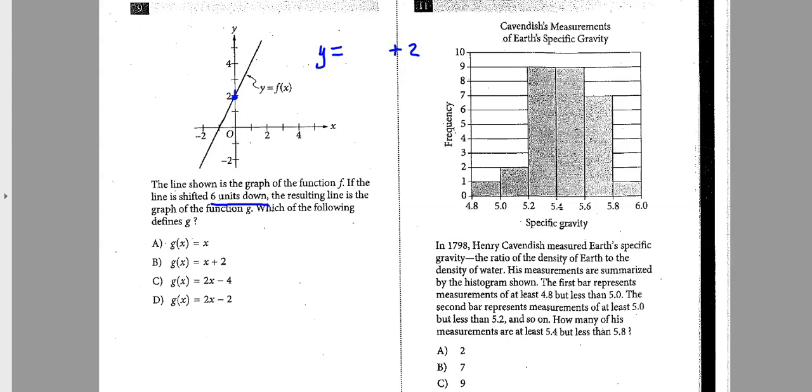Its slope looks like it goes up 2 over 1, so it has a slope of 2. So this blue line is y equals 2x plus 2. Well, if I shift it down 6 units, 1, 2, 3, 4, 5, 6, it's going to cross down here at -4. Same slope, just crossing at -4. Correct answer, C.